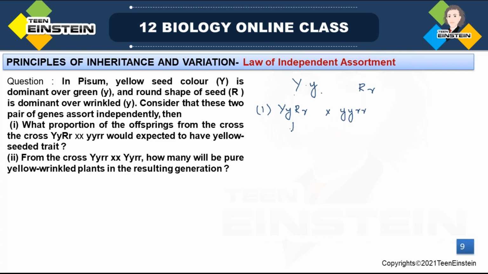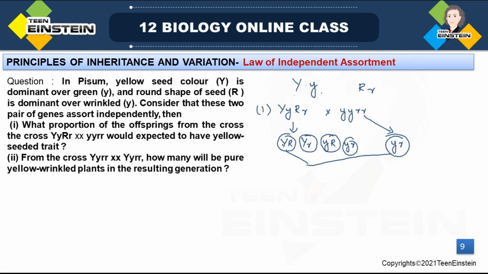Here the first parent, how will it produce gametes? These characters are in heterozygous condition, so it will produce 4 types of gametes: capital Y, capital R, that is one gamete; next, capital Y, small r, that is the second gamete; then small y with capital R, and small y with small r. How about the other parent? Both characters are in homozygous condition, so it will produce only one type of gamete: small y, small r.